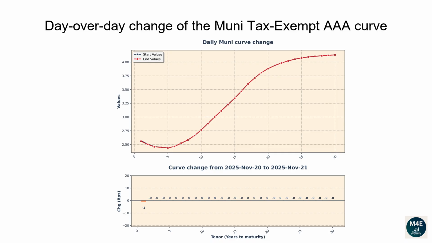Let's now go over how the Muni AAA tax-exempt curve has changed since the prior business date. The graph displayed on the top-hand side shows the most recent curve versus the prior day curve. The bar plot on the bottom-hand side shows instead the difference between the two curves in basis points. As we can see, the entire muni-yield curve moved lower between 0 and -2 basis points.